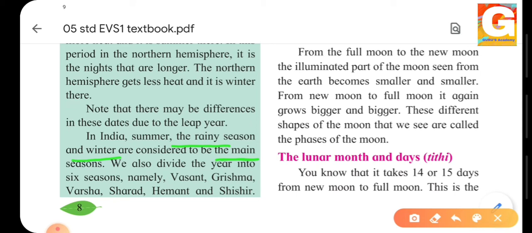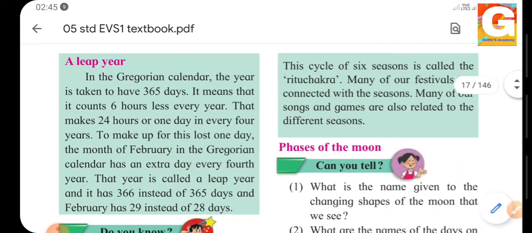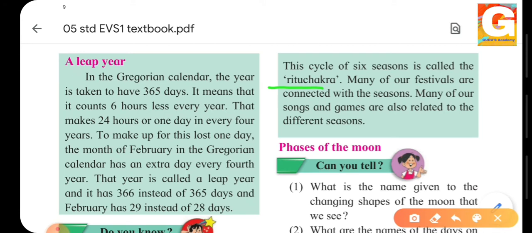We also divide the year into 6 seasons, which are known as Vasant, Grishma, Varsha, Sharad, Hemant and Shishir. The cycle of the 6 seasons is called Ritu Chakra. Many of our festivals are connected with these seasons, and many of our songs and games are also related to the different seasons.